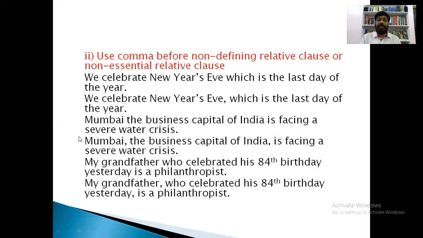But what are we doing here? We are giving additional information: who celebrated his 84th birthday yesterday. This is extra matter, and that's why this part is called a non-defining relative clause. Such a non-defining relative clause should be separated with commas. So, my grandfather, comma, who celebrated his 84th birthday yesterday, comma, is a philanthropist. Understood? I hope you are able to understand.